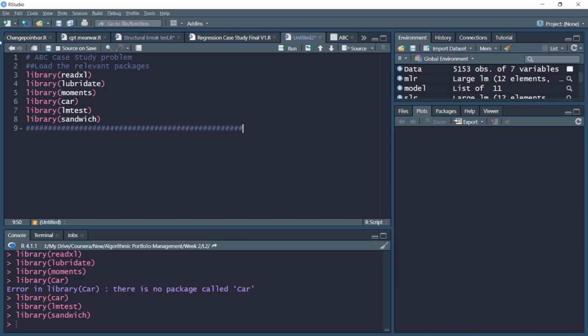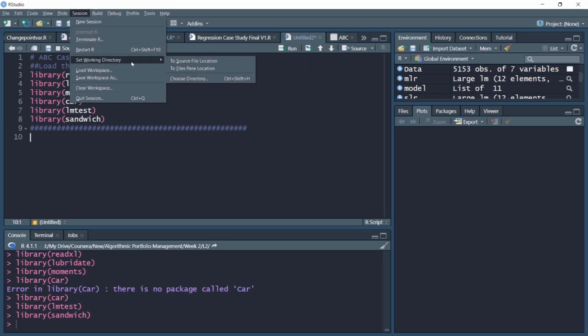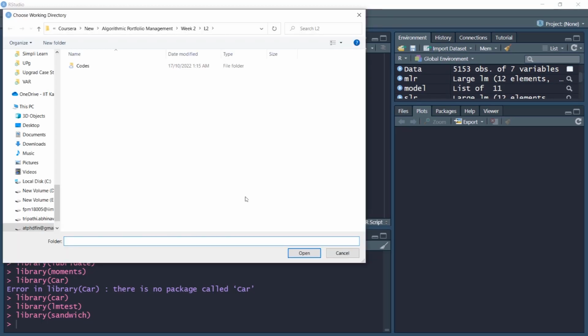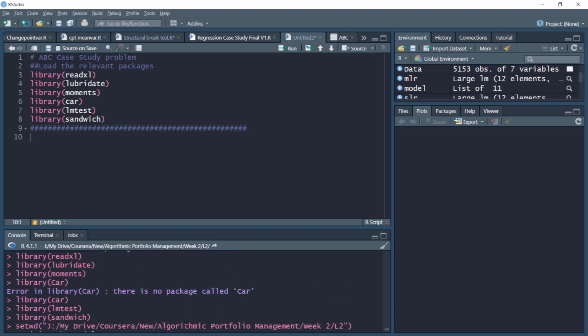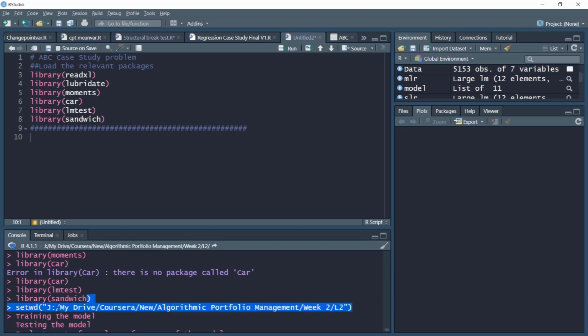As a next step, we'll set our working directory. Please remember it is always a best practice to set the working directory. In order to set the working directory, we'll go to this session button, set working directory, choose working directory. We have this particular file and folder. If I click on open button, notice a command appears on my console window. This command suggests that now that this command is run, appropriate working directory has been set. So for reference, I'll just copy paste this command in my code.